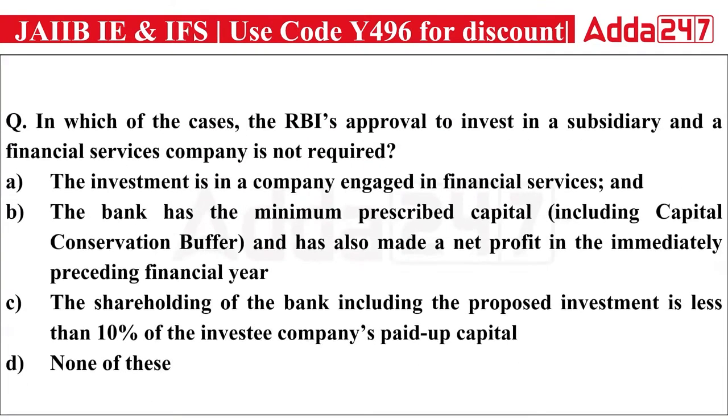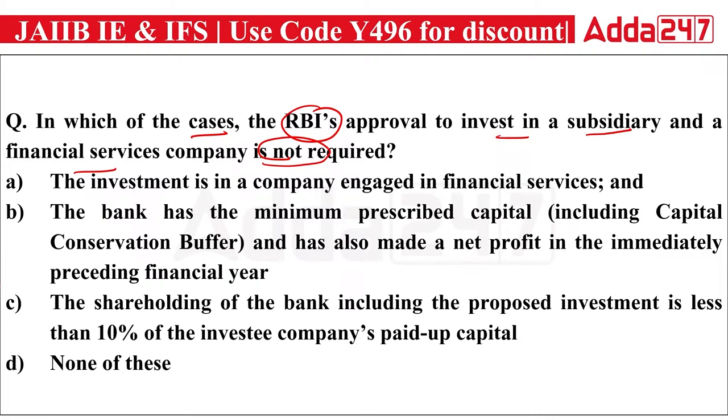Okay, next question. In which of the following cases is the RBI's approval to invest in a subsidiary and a financial service company not required? First is saying the investment is in a company which is engaged in financial services. Second, the bank has the minimum prescribed capital, which includes the capital conservation buffer.